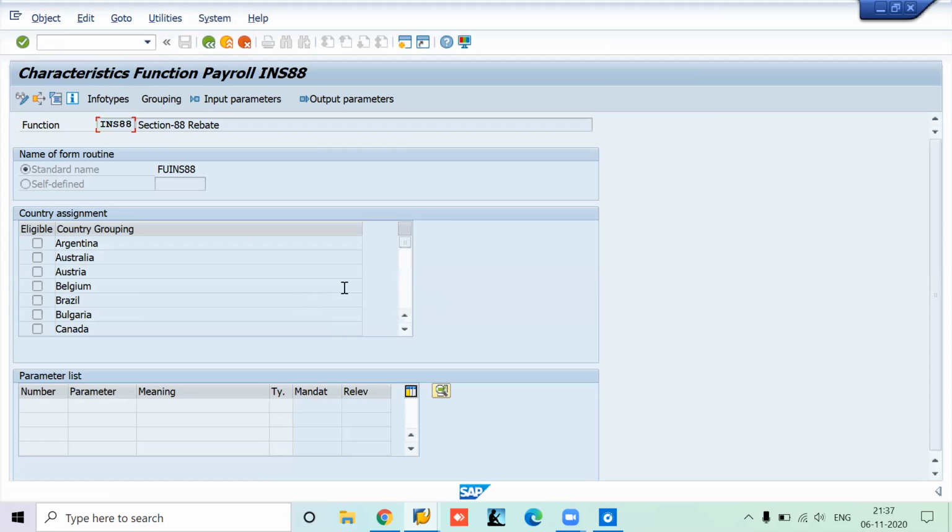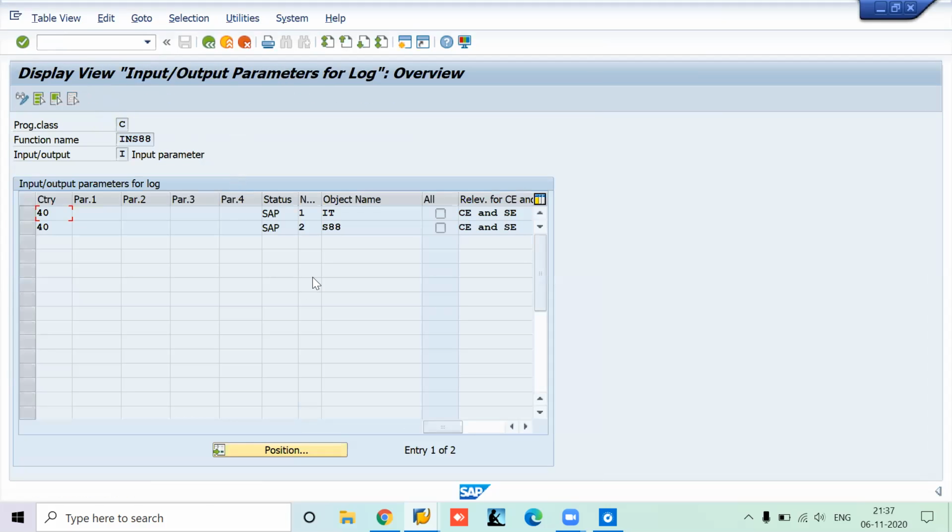Now you just click input parameter. Your input parameters will be IT and S88. S88 is nothing but your section 80C, whatever amount you have entered. Then IT is your input table.